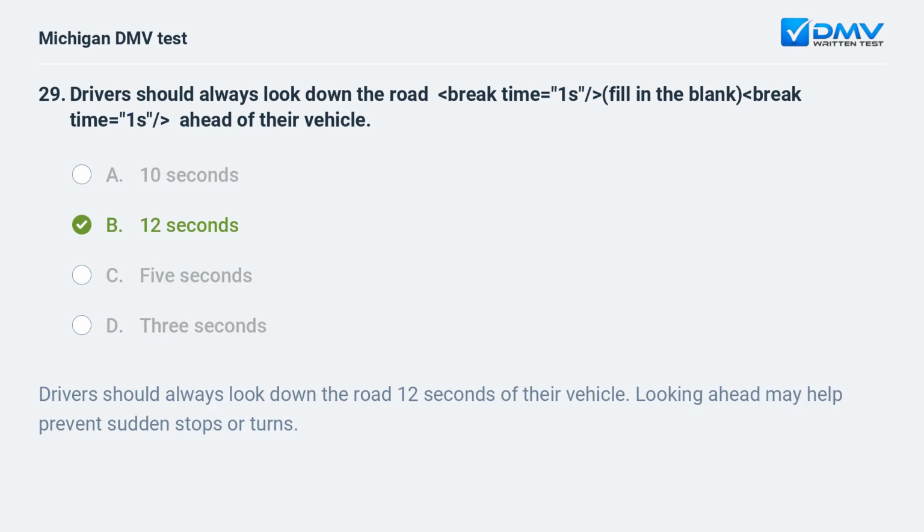b. 12 seconds. Drivers should always look down the road 12 seconds ahead of their vehicle. Looking ahead may help prevent sudden stops or turns.